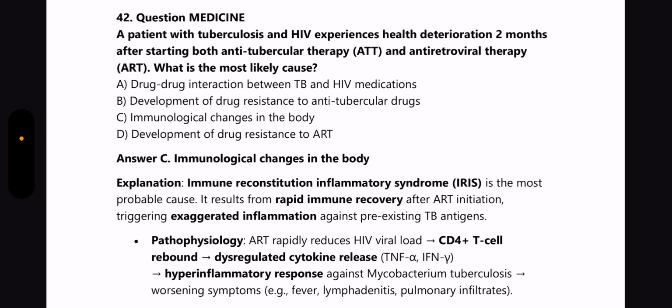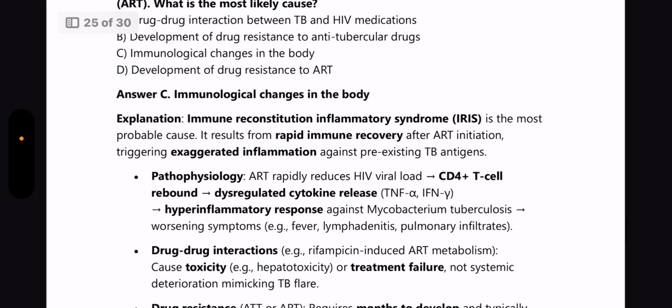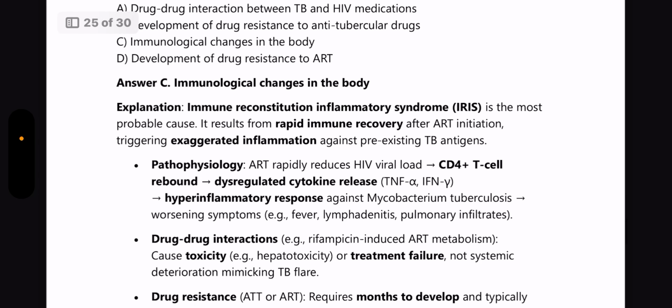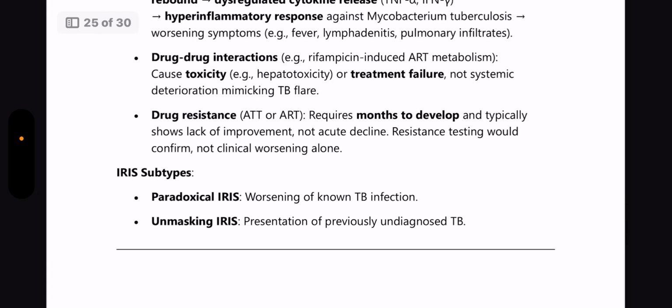What is the most likely cause? Again, a very important question. Answer is immunological changes in the body because of a condition, the immune reconstitution inflammatory syndrome is the most probable cause, and it results from rapid immune recovery after ART initiation, triggering the exaggerated inflammation against the pre-existing TB antigens. So we can go through the pathophysiology and the drug interactions and the details about it. IRIS subtypes are paradoxical IRIS and unmasking IRIS.